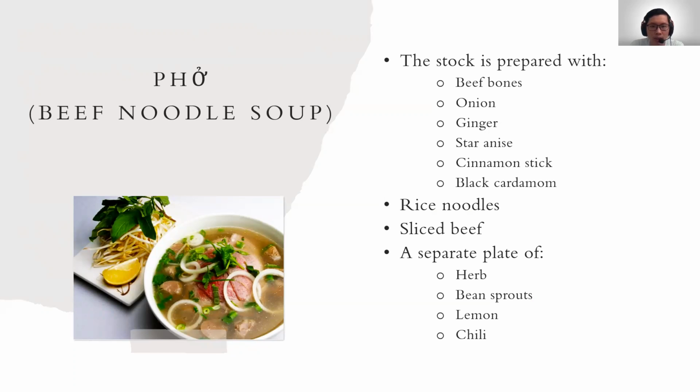A bowl of phở also consists of rice noodles, sliced beef, which can be well done or half done depending on your choice, onion and green onion. There are also herbs, lemon, bean sprouts, and chili. Consumers can adjust the spiciness and sourness of the broth depending on their own preference. A bowl of phở will provide enough nutrition to start a new day, and it also keeps the consumer warm in the cold weather of the north.